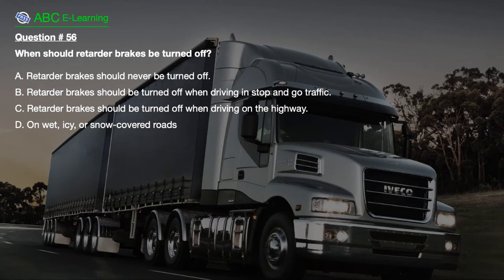Question number 56. When should retarder brakes be turned off? A. Retarder brakes should never be turned off. B. Retarder brakes should be turned off when driving in stop and go traffic. C. Retarder brakes should be turned off when driving on the highway. D. On wet, icy, or snow-covered roads.